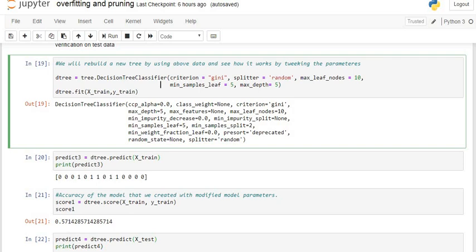If you want to know more about overfitting and underfitting, then you can see my tutorial about ridge regression, lasso regression and elastic net regression. In that tutorial, I explained all those things about overfitting and underfitting.